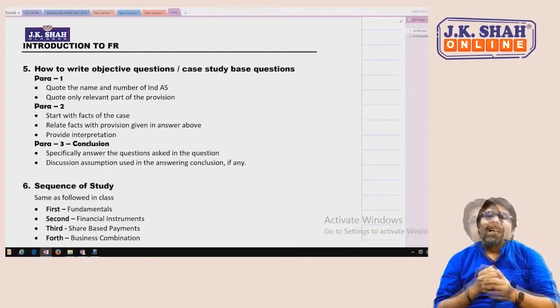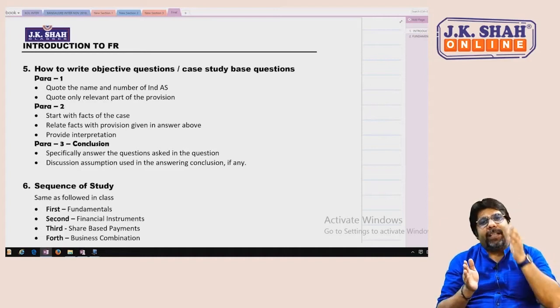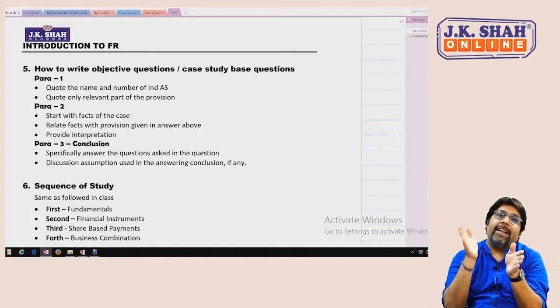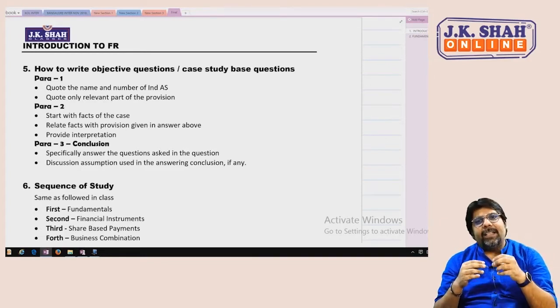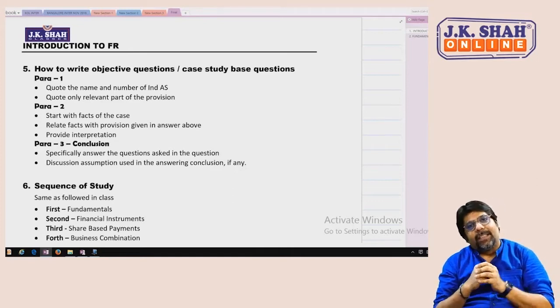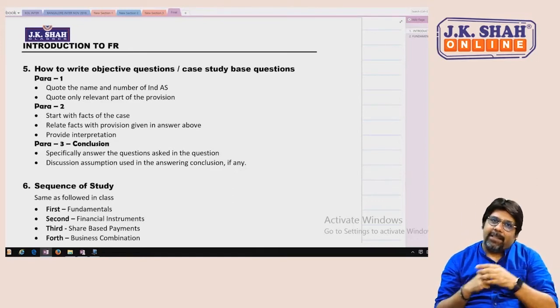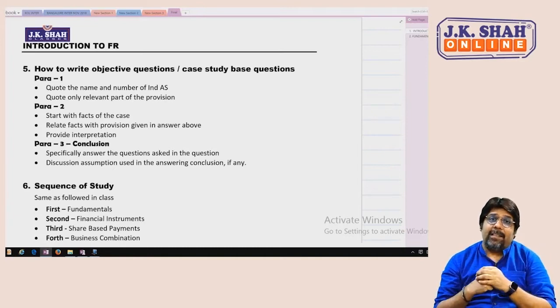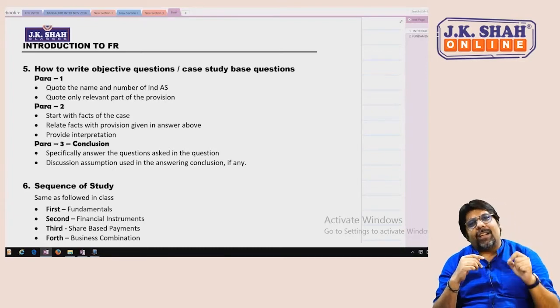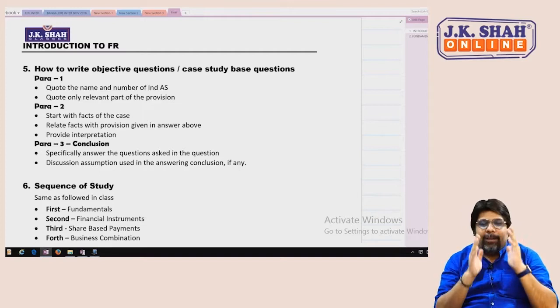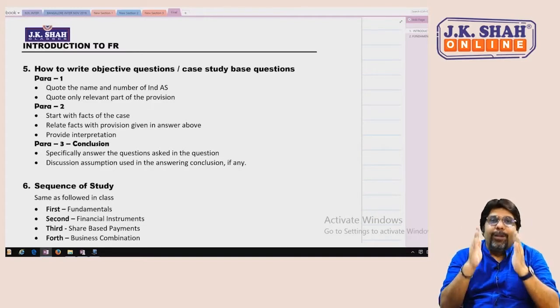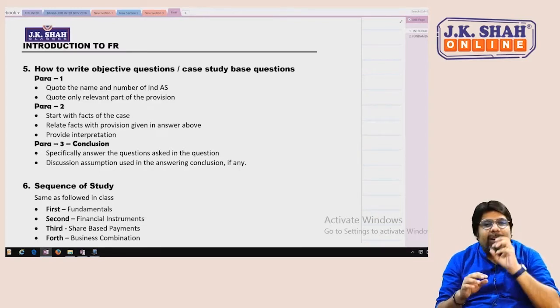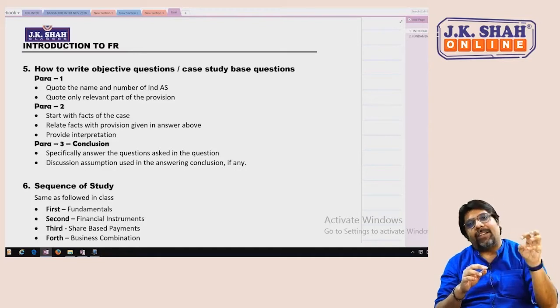Another important aspect. There is a paradigm shift from studying intermediate to finals. Intermediate is more of accounting. This is more of interpretation, more of application of standards. So you'll not find too many ledger accounts. You'll find loads of journal entries, loads of theoretical discussion, and how the items are presented in the financial statements.